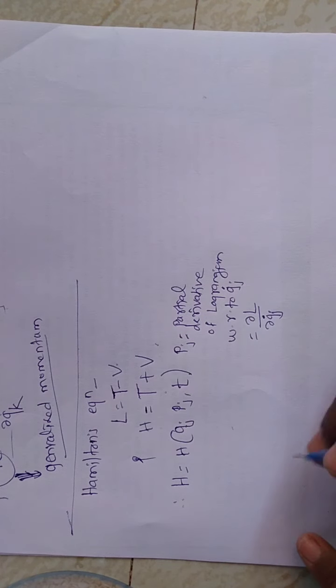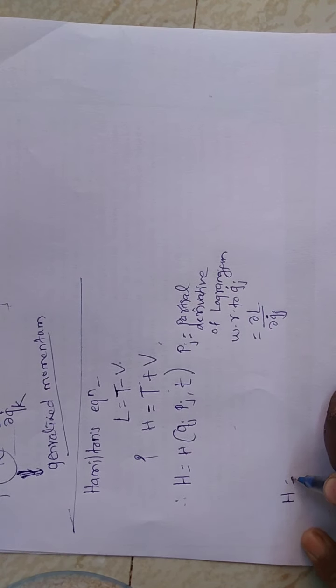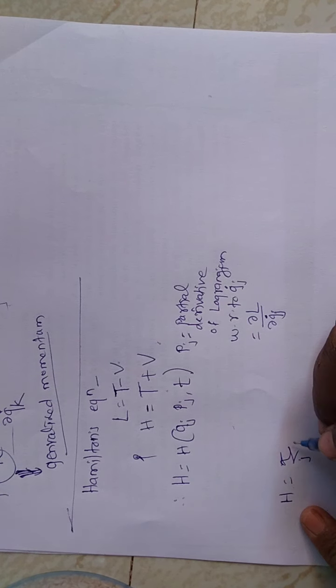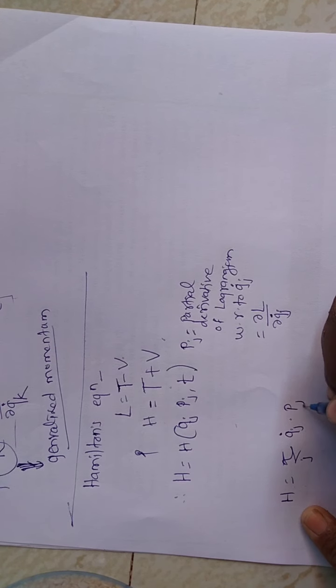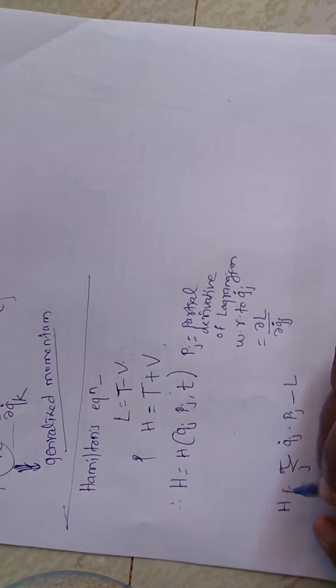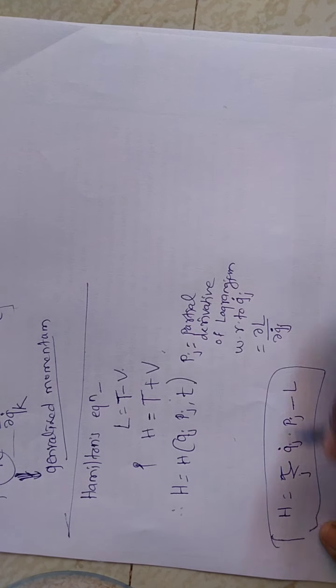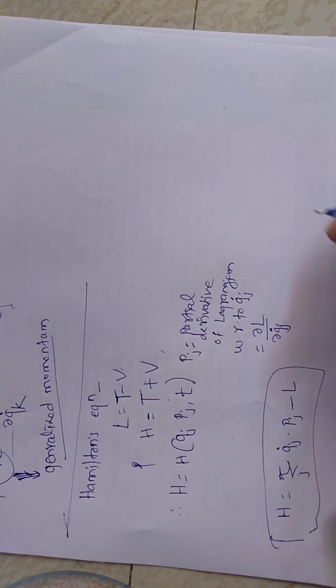So this equation becomes H is equal to summation over j of qj dot into pj minus L. So this is Hamilton's equation.